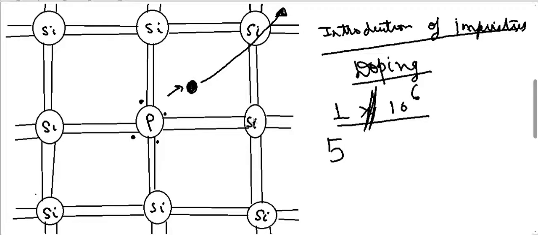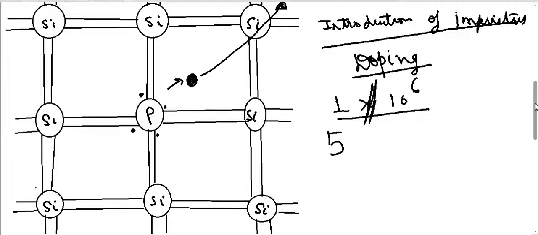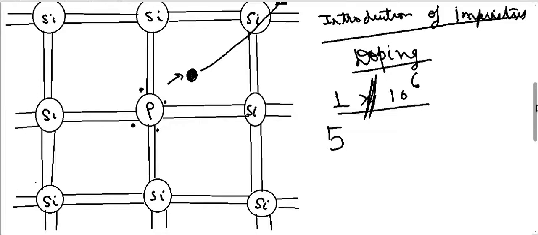Before I introduce some of the terms, let us quickly discuss another way in which I can increase the conductivity of semiconductors.